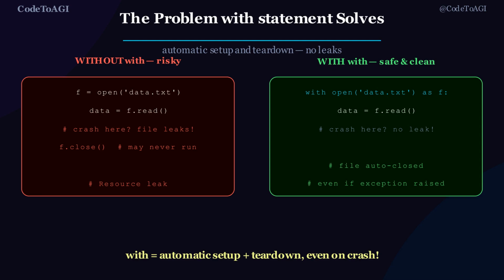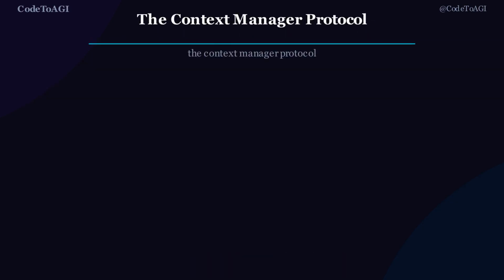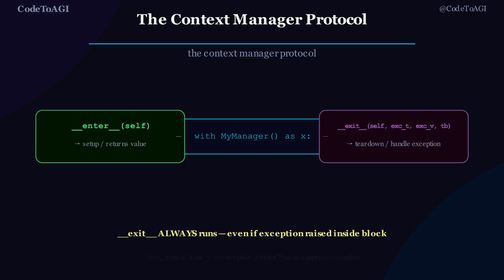This is what the with statement gives you: automatic setup and automatic teardown. The with statement works through a protocol, two special methods, __enter__ and __exit__. When Python hits a with statement, it calls __enter__ on the manager. __enter__ is the setup: opens the file, acquires the lock, starts the timer. Whatever __enter__ returns becomes the value after the as keyword.